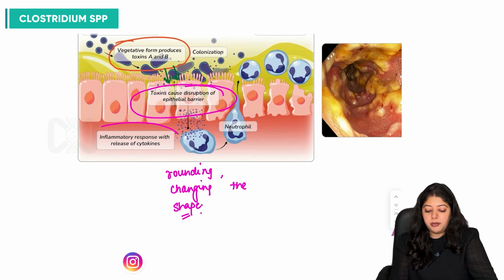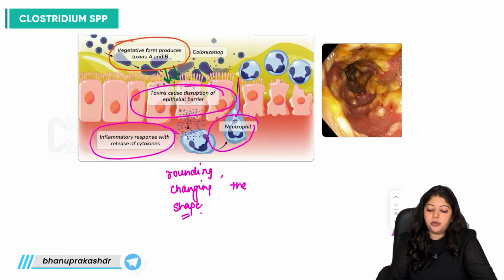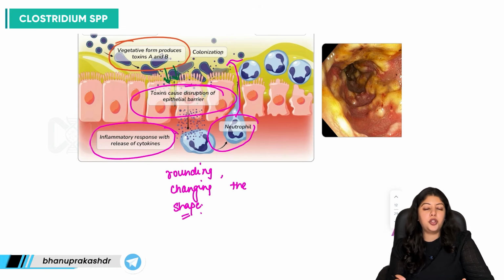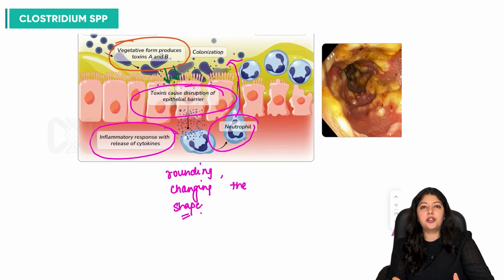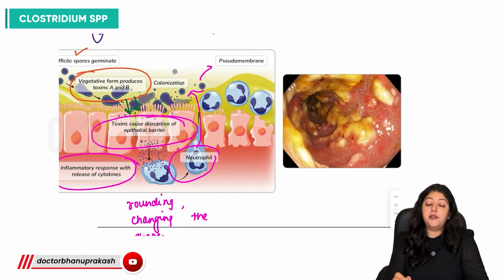There's a lot of inflammatory response which is produced with the help of different cytokines, and there's neutrophil recruitment also, right? So all of this colonization, the different cytokine production, there's disruption of epithelial barriers. All of this is producing the colonization of these bacteria, and these are ultimately leading to the development of pseudomembrane.